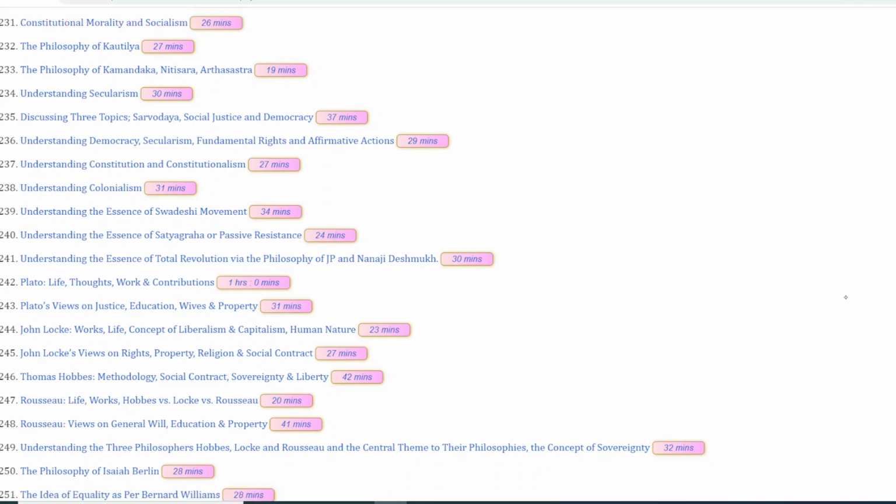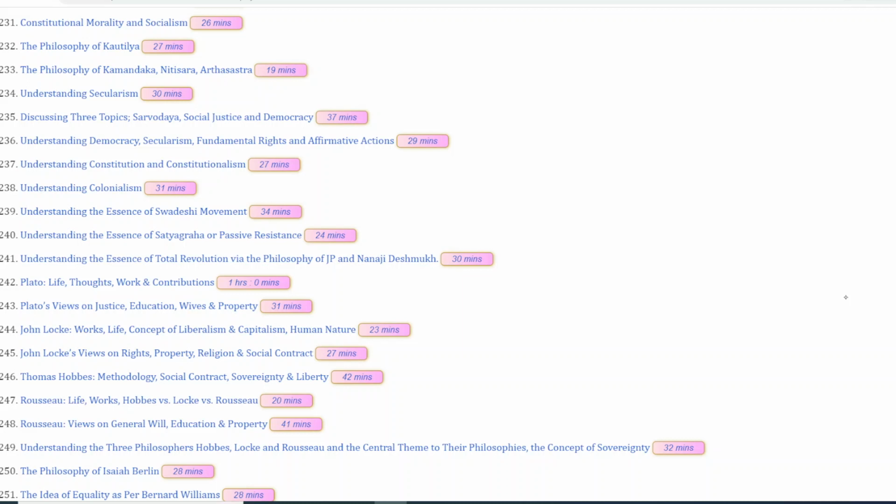Before we get into understanding the important concepts, please try to understand that socio-political philosophy is a very theoretical subject, but it is not a theoretical examination that you will be sitting for. So when it comes to these concepts, it's a very simple thing that you need to remember. That is, you have to remember the basic definitions very well. For instance, what is the basic definition of constitutional morality? What is the basic definition of socialism? How is it different from capitalism? How is it different from secularism? All of these things need to be absolutely certain.